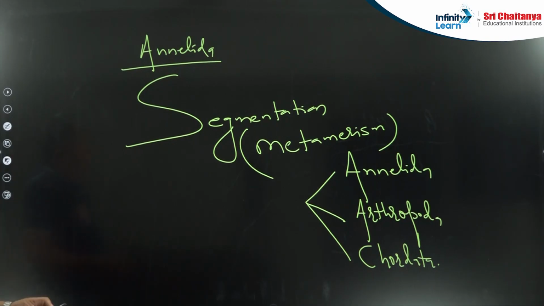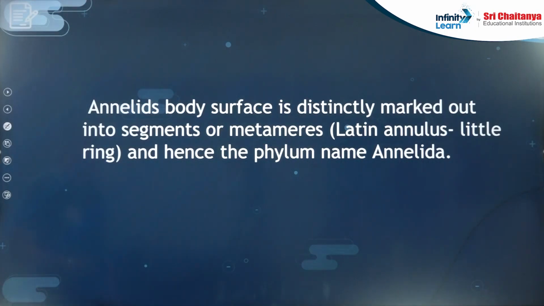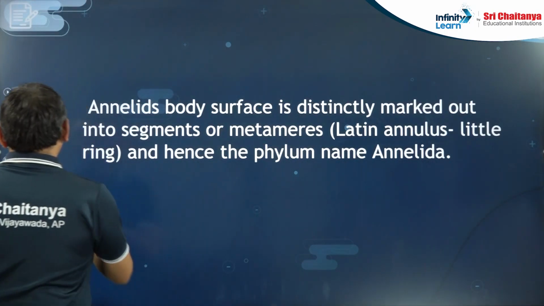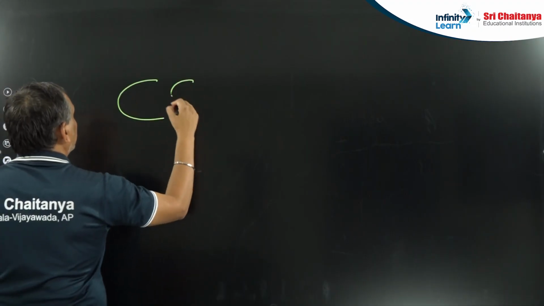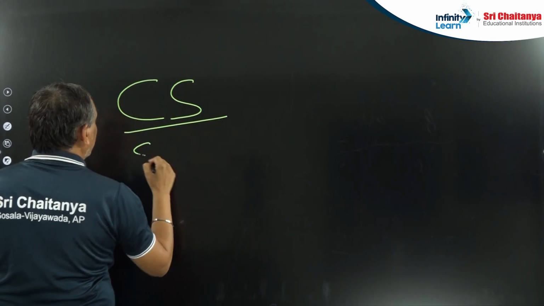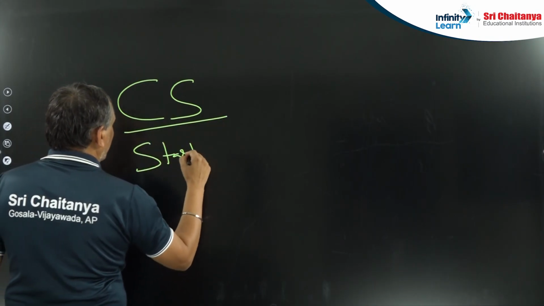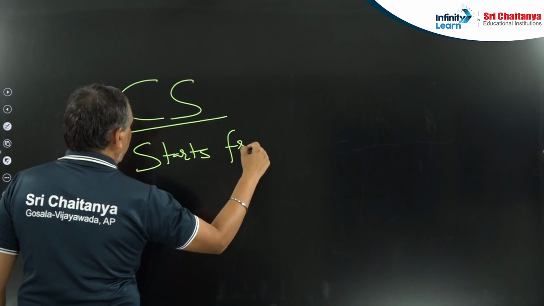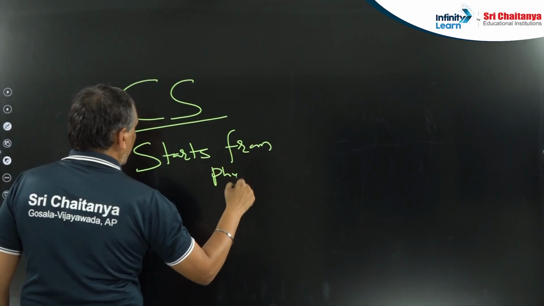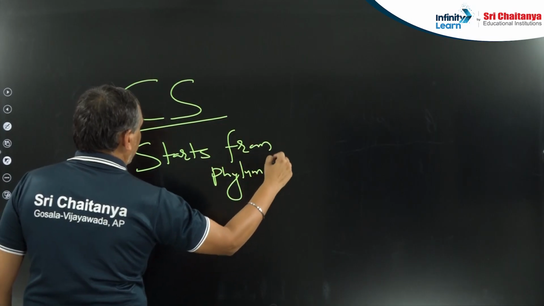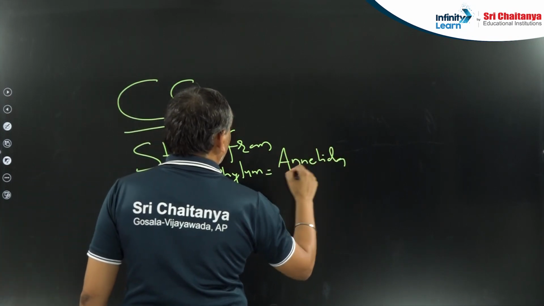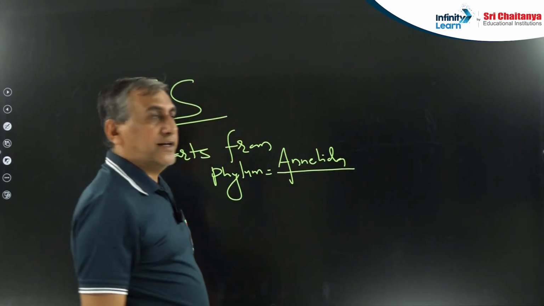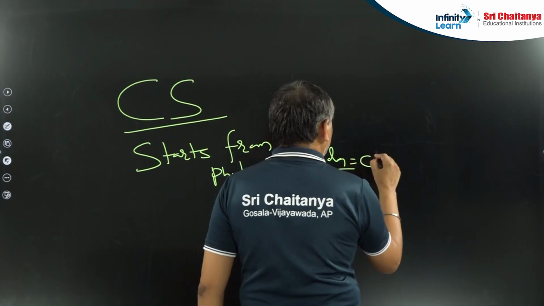First I said true coelom, second I said segmentation. Third, very important that you have to remember, is the circulatory system. Circulatory system starts from phylum Annelida. That is very important. Circulatory system starts from phylum Annelida, and Annelida have the closed circulatory system.